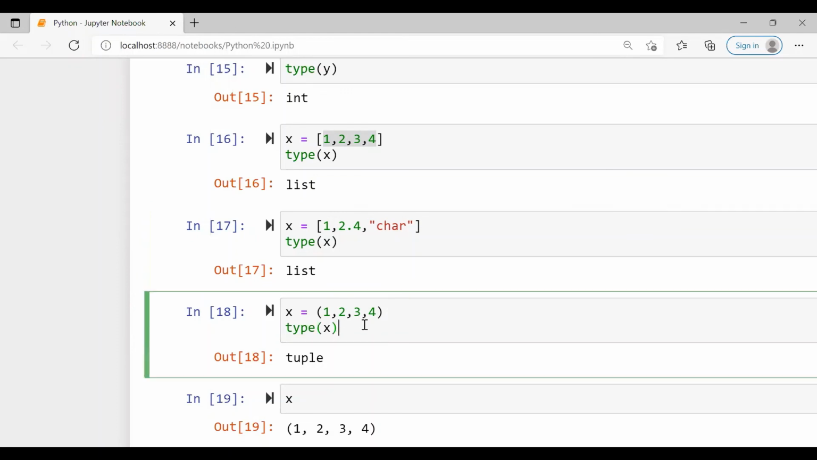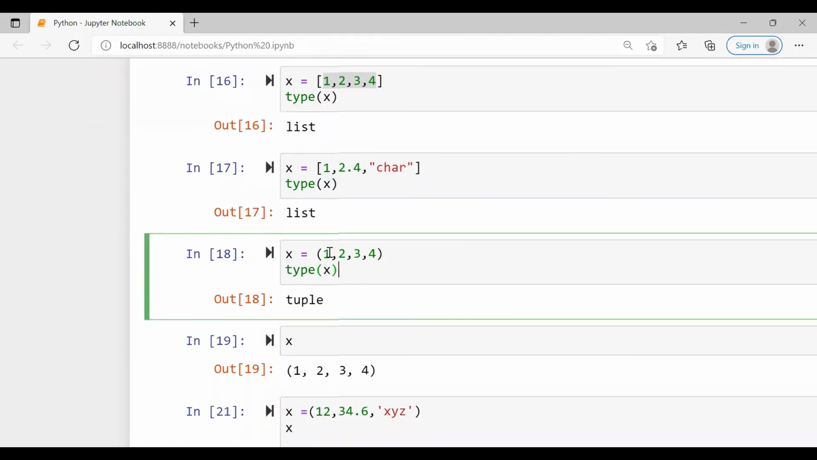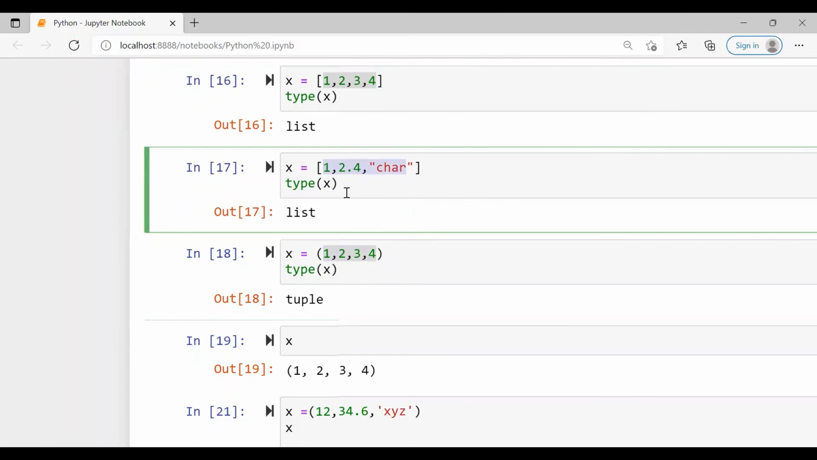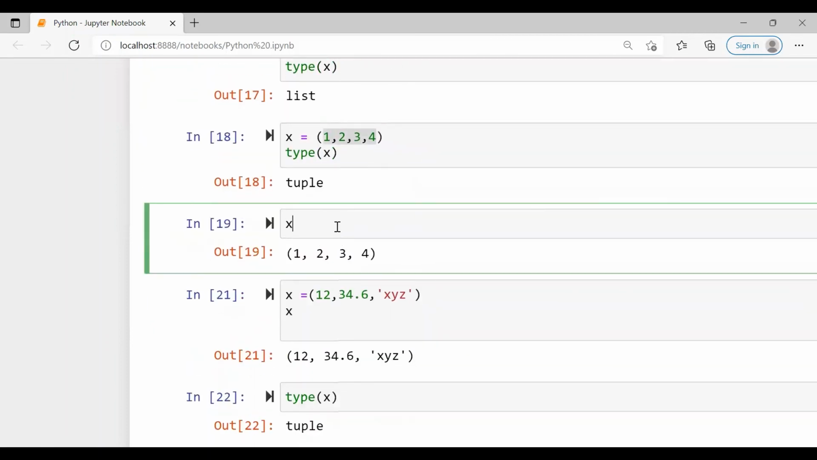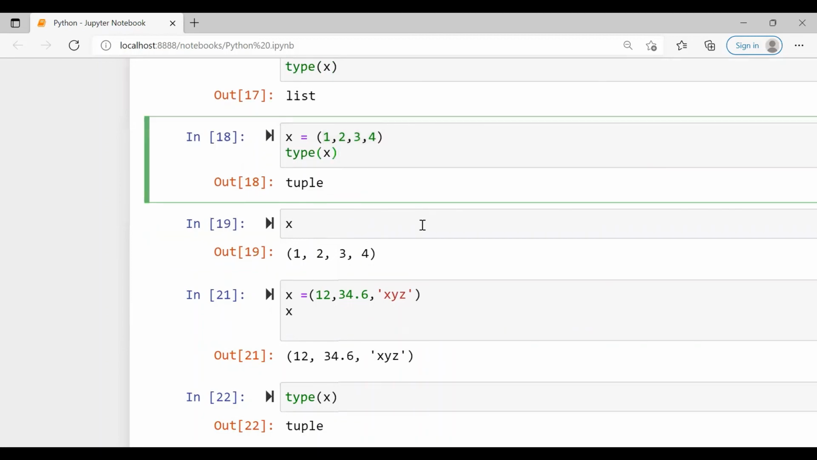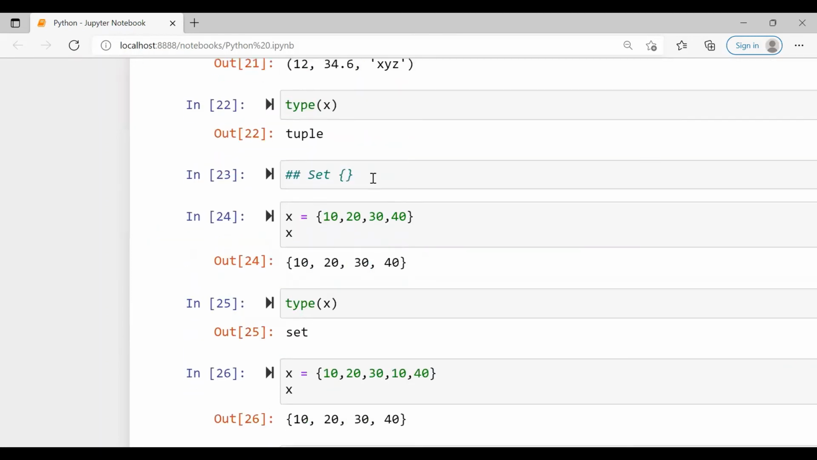The next data type is called tuple. Tuple is a sequence data type which is the same as list, except that items are enclosed in parentheses. We have seen that. And once created, they cannot be changed. You cannot change the values of the tuple, whereas the values of a list can be modified by using special methods. So these are the three data types in the category called sequence. And the next category is the set.